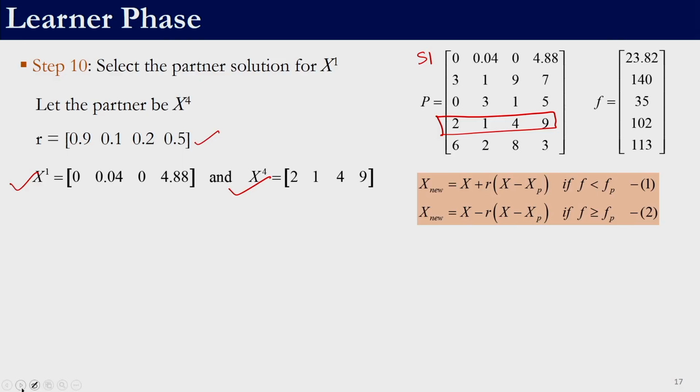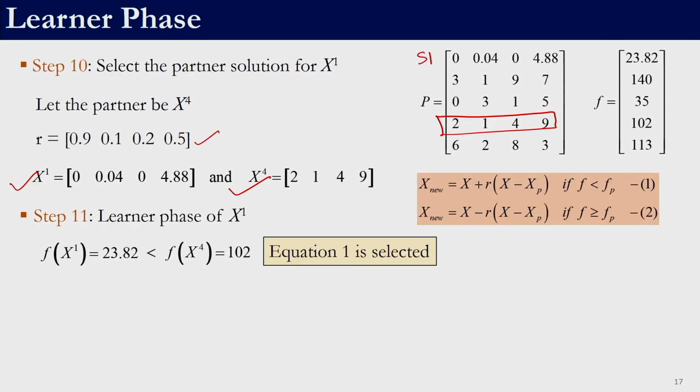Now, we will have to select which of these equations is to be applied. The fitness function of the first member is 23.82 and the fitness function of the fourth member, which is the partner, is 102. Between these two solutions, 23.82 is better. So, this equation is valid. Equation 1 is to be selected.